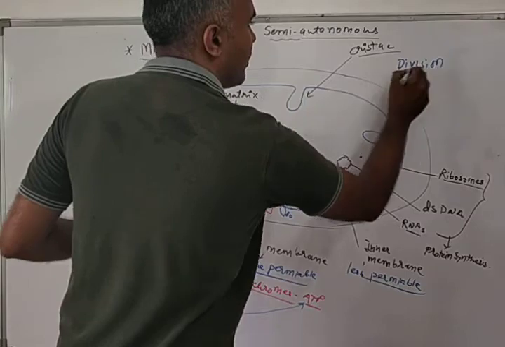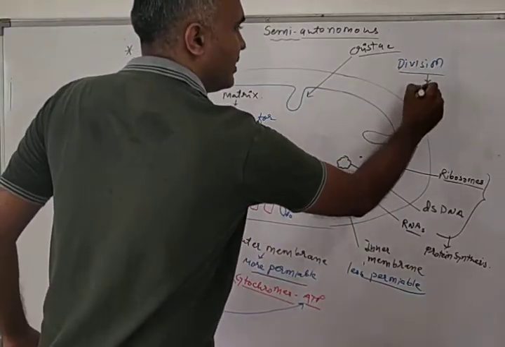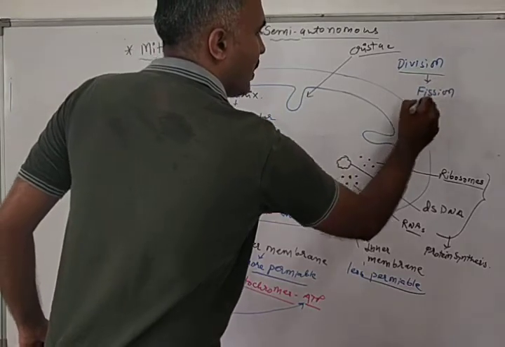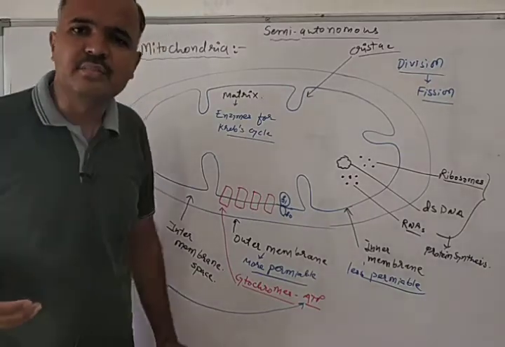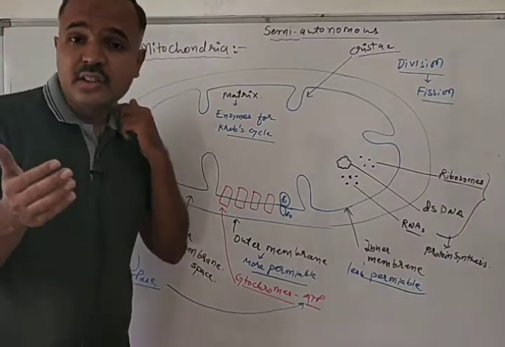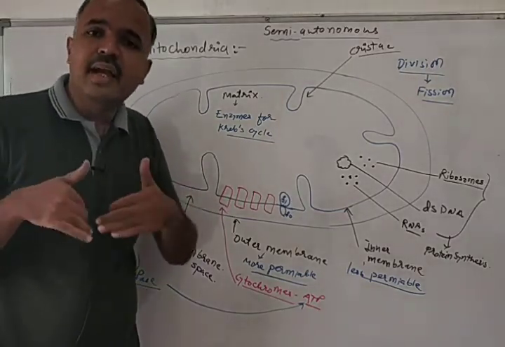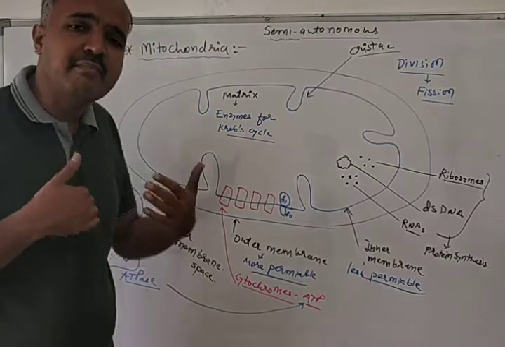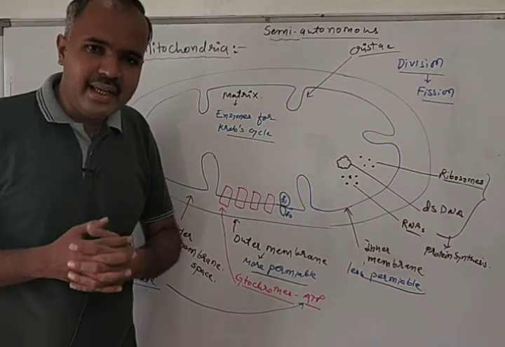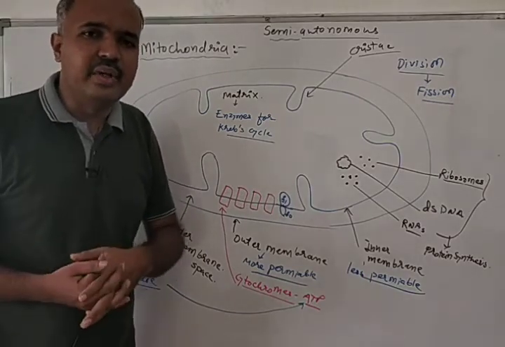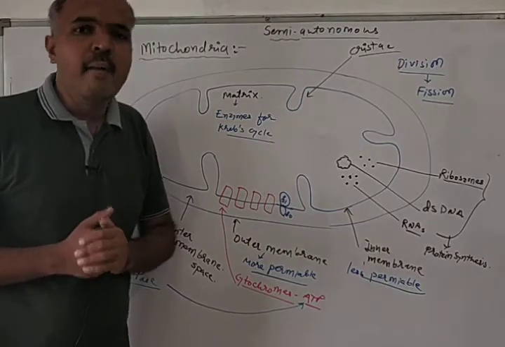Mitochondria divides by fission. You are aware about binary fission, multiple fission. You have learned all these terms in the chapter on reproduction in standard 10. So when mitochondria divides, it divides by the binary fission method. And mitochondria has its own DNA, so it has its own genetic material. So genetic information for protein synthesis is stored in the mitochondria.